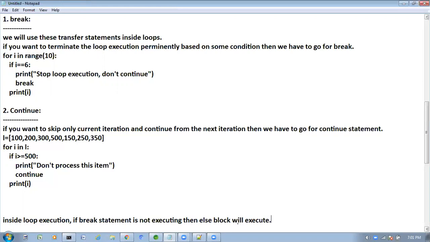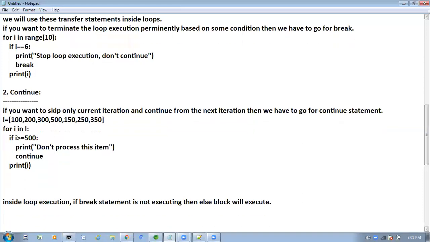If break is executing, then the else block won't execute. Either break or else, only one thing will execute at a time, not simultaneously. When will the else block execute? If the break statement is not executing, then the else block will execute.